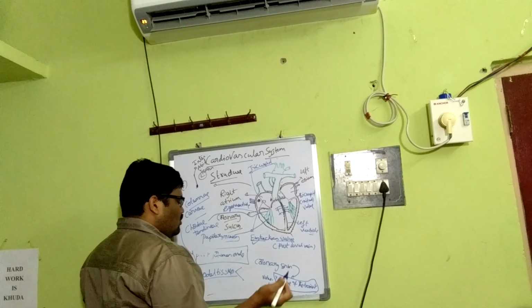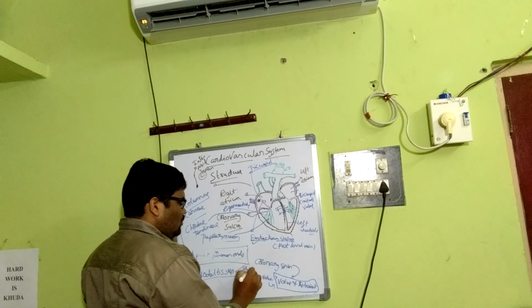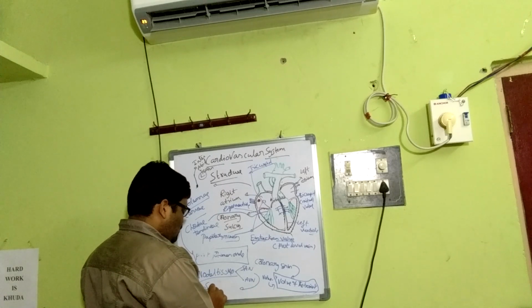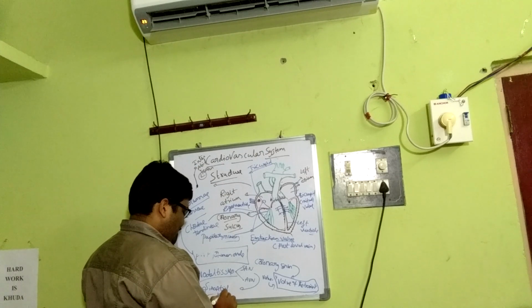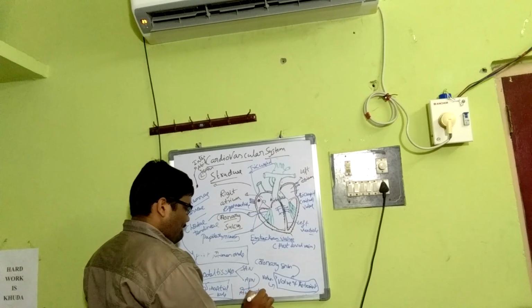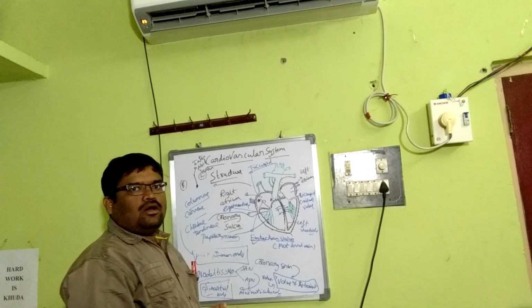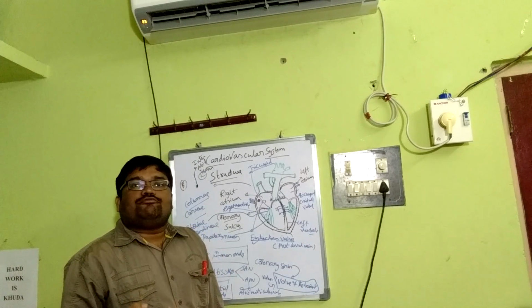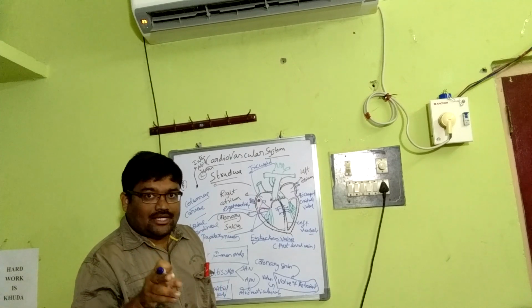Here, two kinds of nodal tissues we have: the sinoatrial node and the atrioventricular node. They are considered pacemakers. Why? They can generate action potential without the necessity of external stimuli.